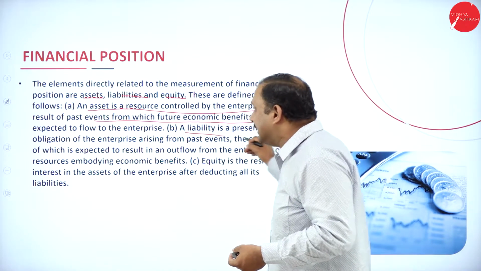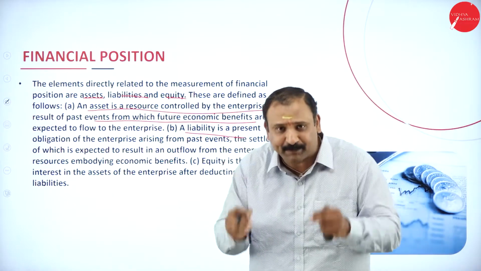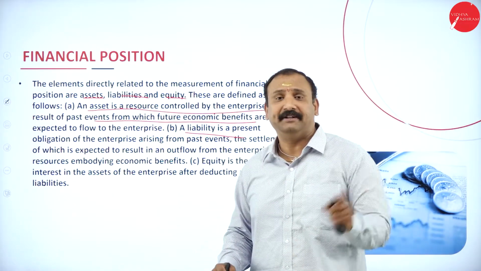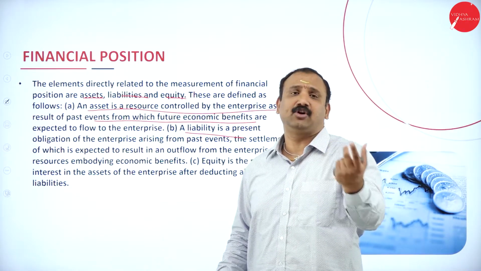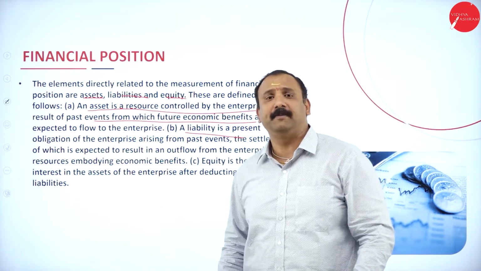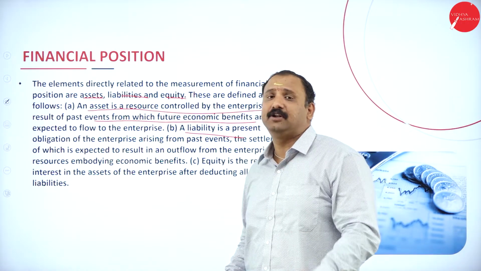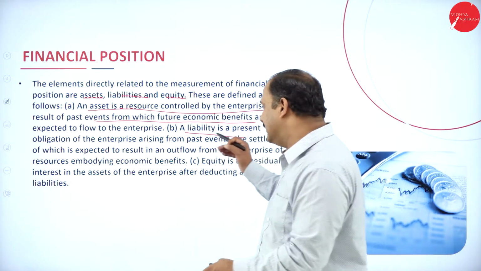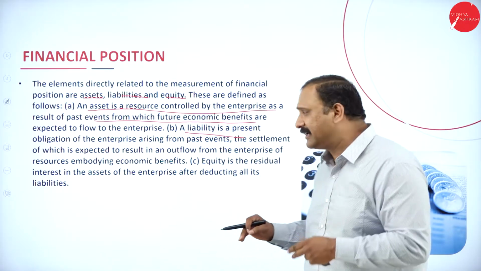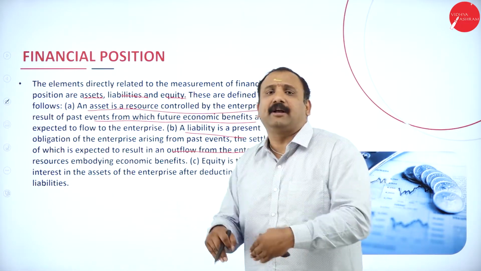Now, a liability is a present obligation for the enterprise. So at present, it might be a liability. Tomorrow, the same liability might get converted into an asset or an advantageous position for me. But currently, when I define liability, it is a current obligation for me, which I have to repay back to my investors. So that is an expected outflow of the enterprise, embodying economic resources.